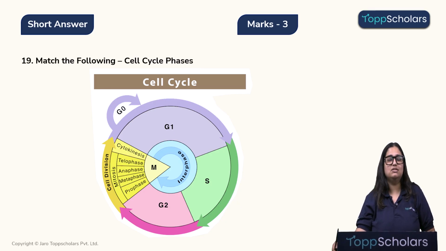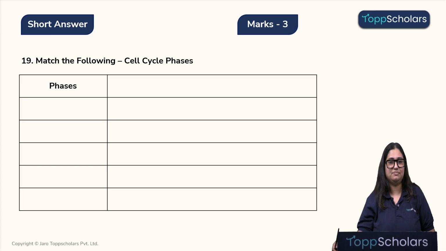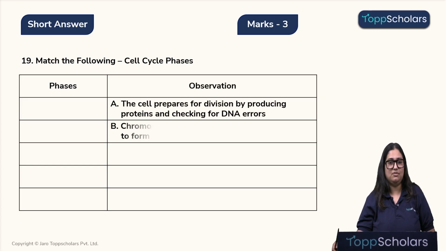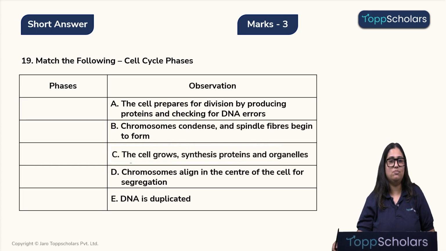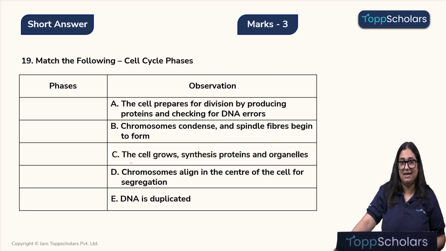Match the following with the cell cycle phases. Okay, so let's quickly read the observations. Observation A, the cell prepares for division by producing proteins and checking for DNA errors. Observation B, the chromosomes condense and spindle fibers begin to form.